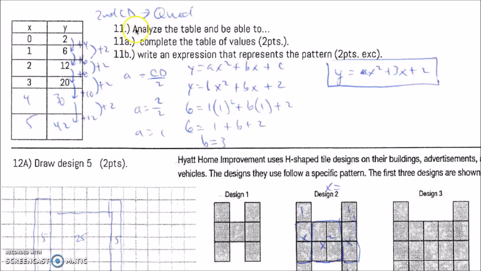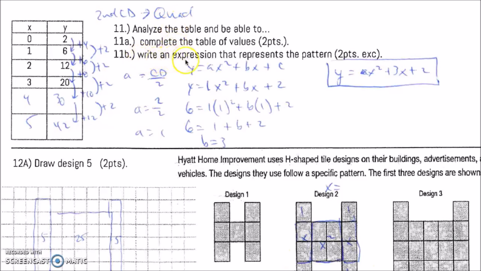Alright, on the backside, question number 11 says analyze the table. 11A, complete the table of values. So here you have a table of values. You should have recognized here you're doing plus 4, then plus 6, and then plus 8. So this would have to be plus 10, so that'd be 30, and then add 12, which would give you 42. And also you have counting here by ones. So that's all you had to do to get full credit. You recognize that this is not the first common difference, so it's not linear. And if you do it again, plus 2s, plus 2s, plus 2s, then you have a second common difference. Second common difference is quadratics. We talked about that in class.